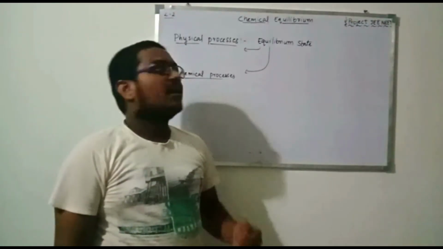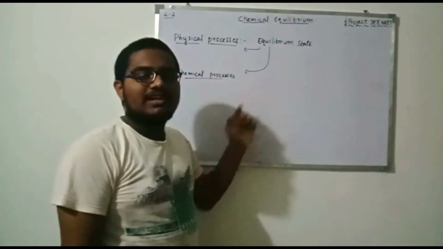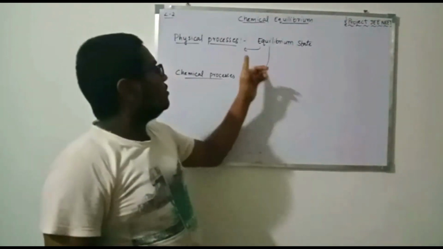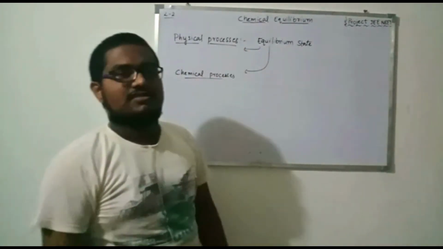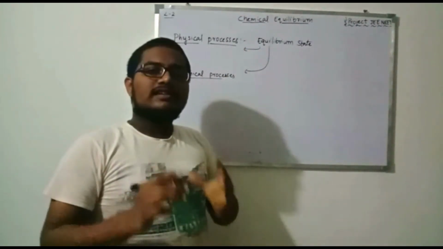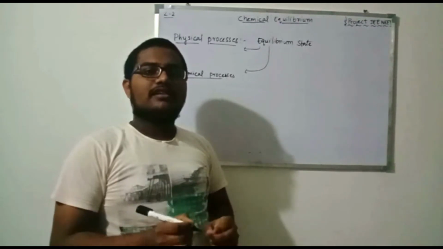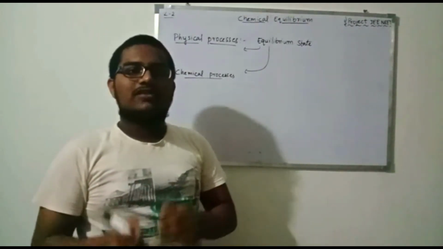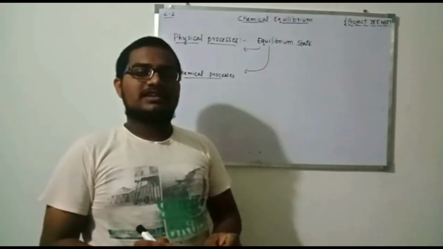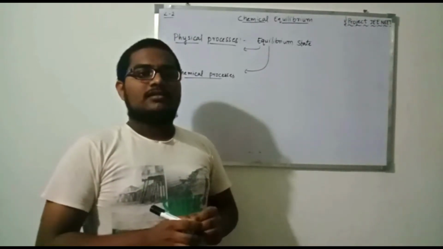Now let's start the equilibrium state in physical and chemical processes. First of all we will go to the equilibrium state in physical processes. There is some instant where the concentration of the products and the concentration of the reactants will be constant for some time.